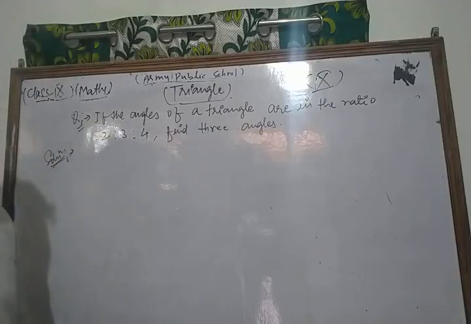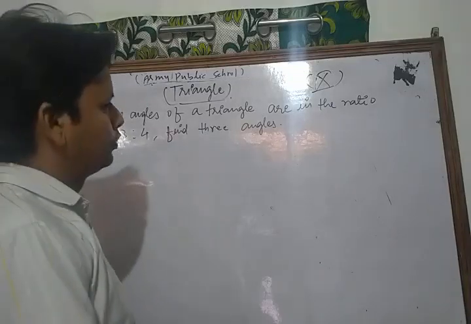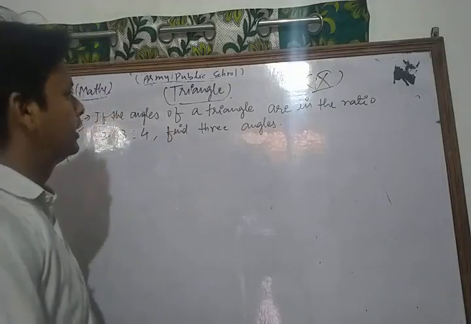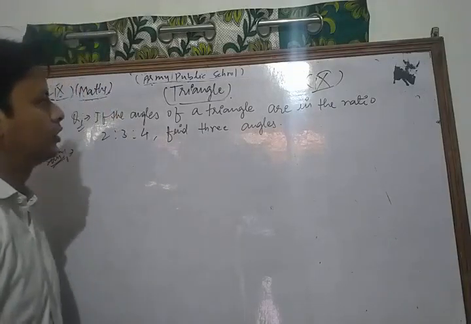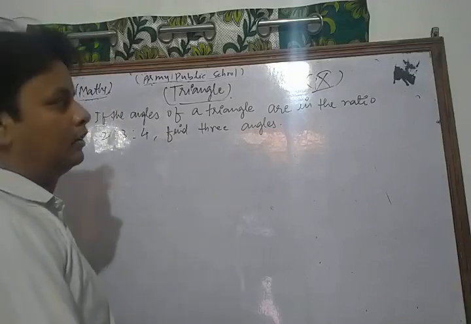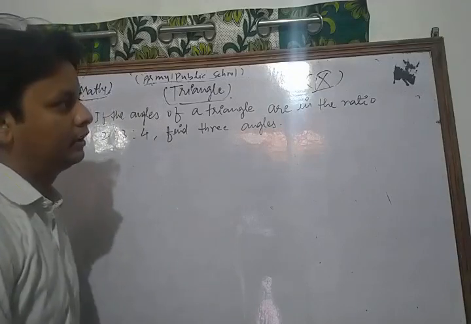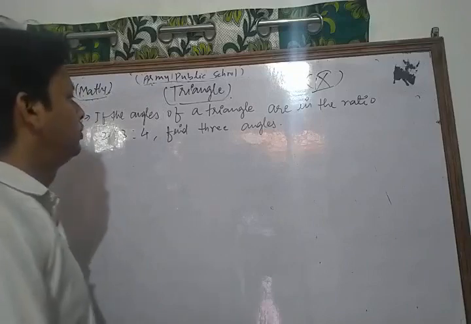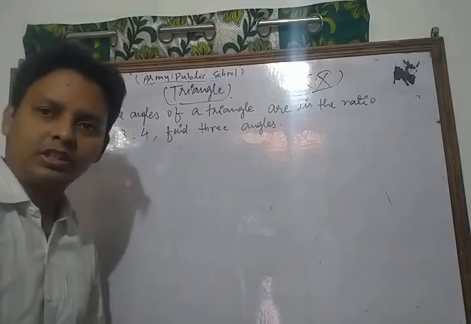What is the process to solve that type of question? The angles of a triangle are in the ratio 2:3:4.